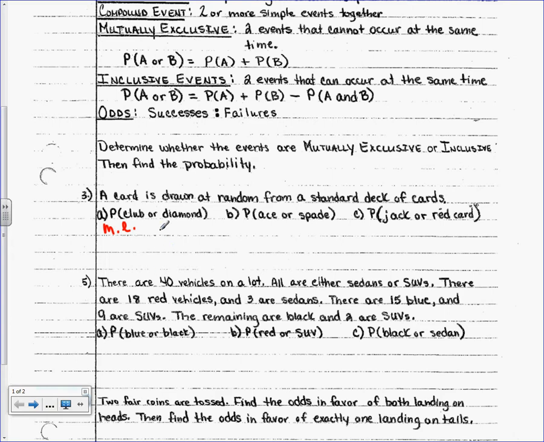So because it's exclusive, it's this formula right here, where you take the probability of each of those separately and you just add them together. So I'm going to do the probability of a club plus the probability of a diamond. How many clubs are in a deck of cards?